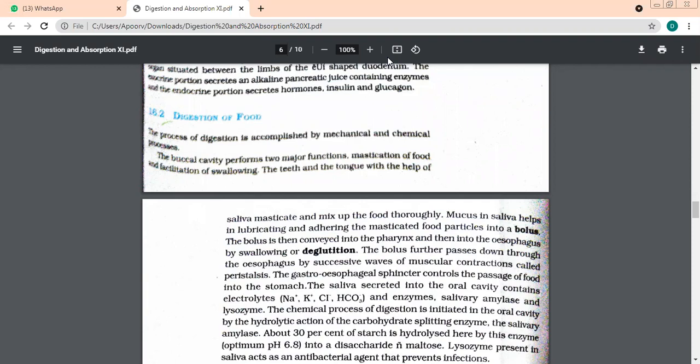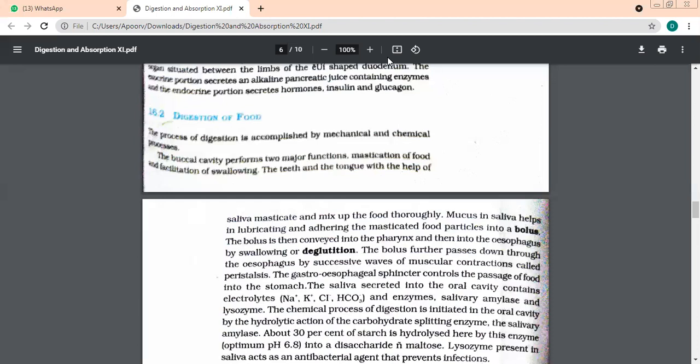So till now, what have we done? Food entered the buccal cavity. There, the teeth are breaking it down into smaller pieces, the saliva is mixing up, and the tongue is rolling it into small chunks. And then the bolus is formed. This bolus from the mouth will go into the pharynx, then the esophagus. The process is deglutition. In the esophagus, we have movements called peristalsis. And then the food is pushed to the stomach with the help of a sphincter, which is known as the gastroesophageal sphincter.